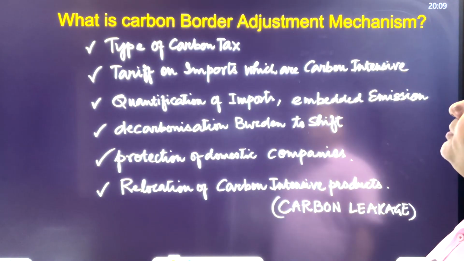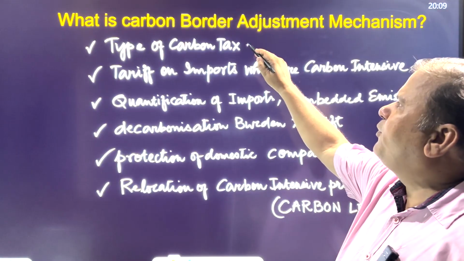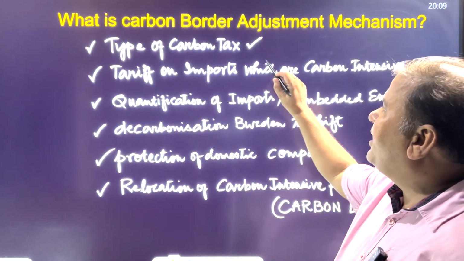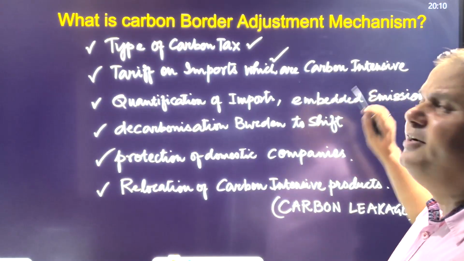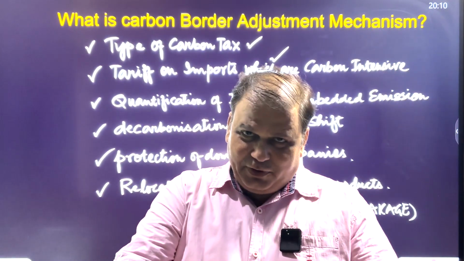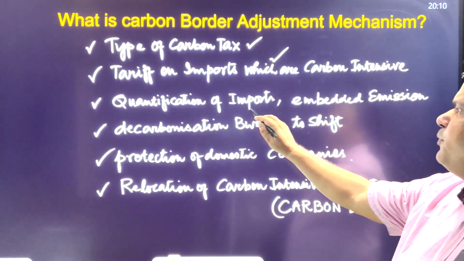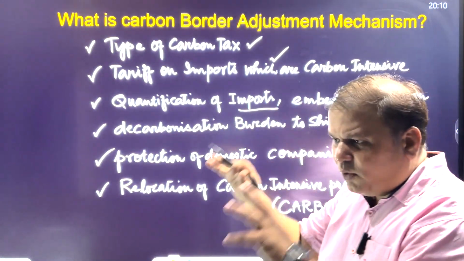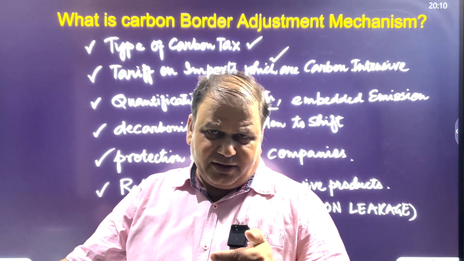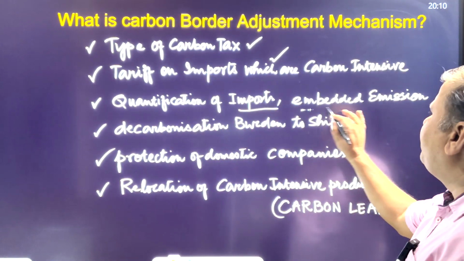Now let's talk about what is carbon border adjustment mechanism. First, it is a type of carbon tax. Look at the pointers. A tariff on imports which are carbon intensive, means more and more energy is used for producing these products. Quantification of these imports is also required, that is, in what quantity the import is being made to the European Union, that you have to disclose. That's mandatory. And also, what is the embedded emission?